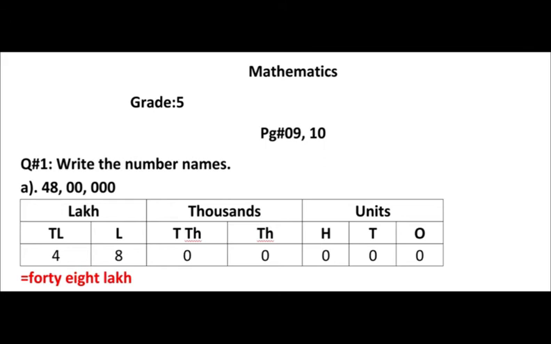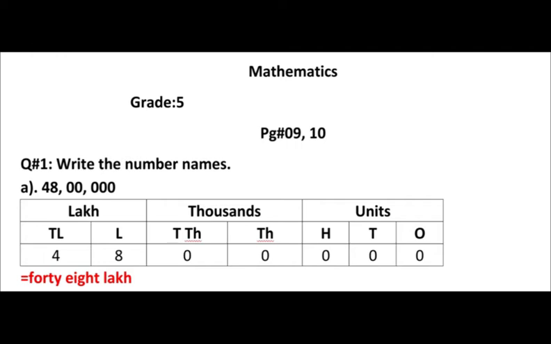Is it clear? The first part, part A, is 48 lakh. I have placed the place value chart here and just put the numbers starting from the right side: 0 in ones, then again 0 in tens, again 0 in hundreds.